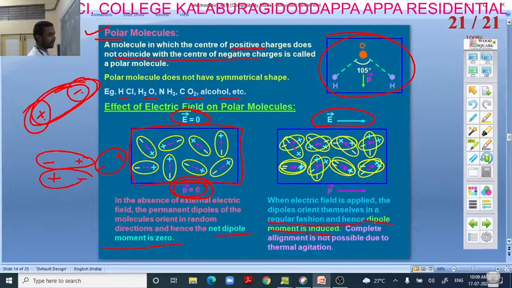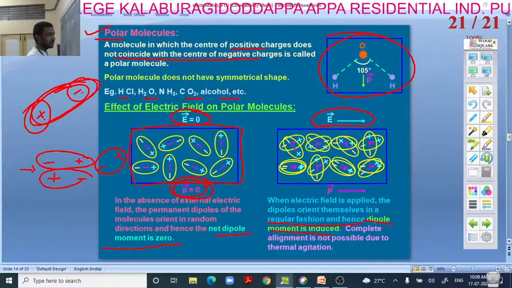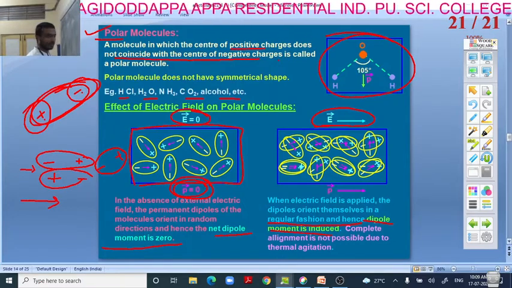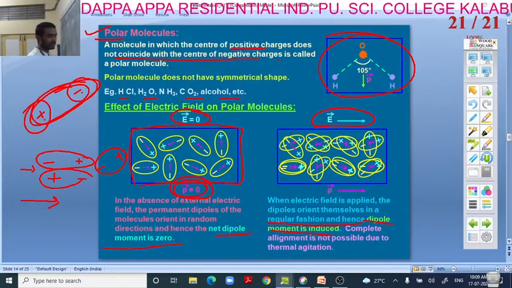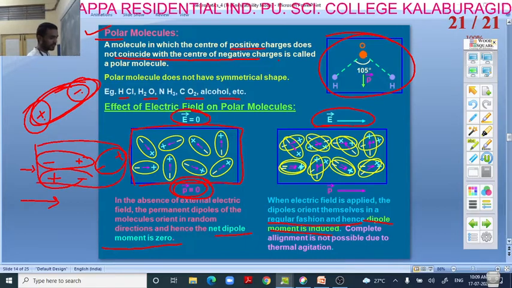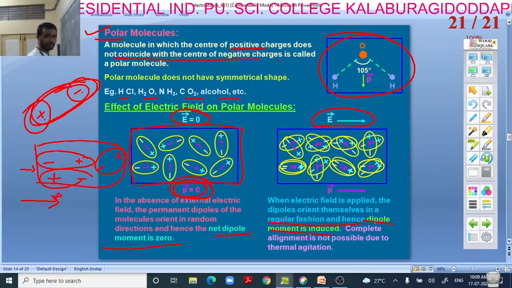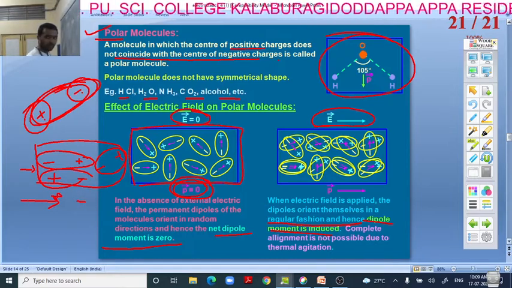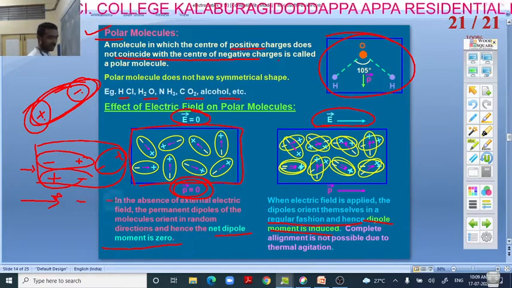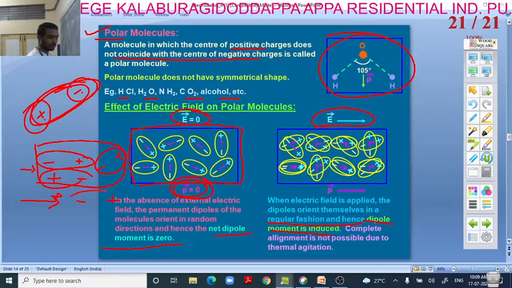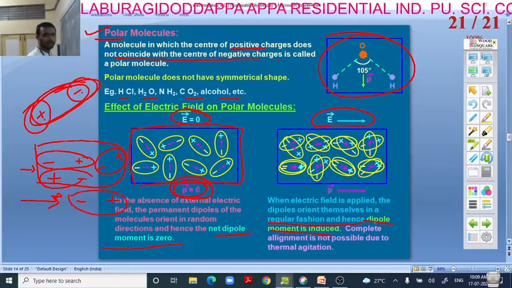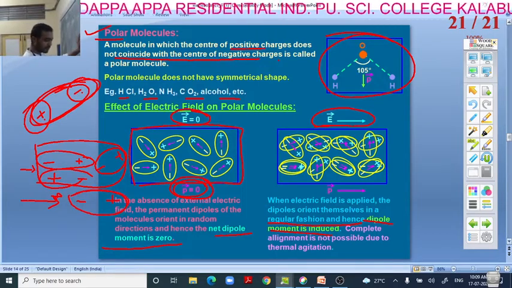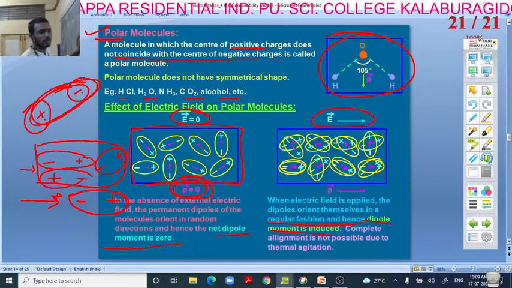When I give the electric field to it, the negative pole will come towards the electric field and the positive pole of the molecule will move away from the electric field direction.